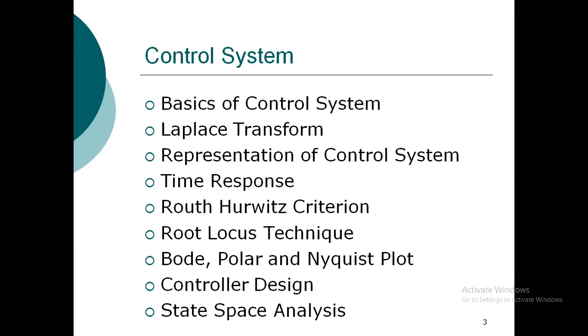We have lots of kinds of controllers like the proportional controller, integral controller and derivative controller. The P controller is known as the proportional controller, the I controller as the integral controller, and the D controller as the derivative controller.